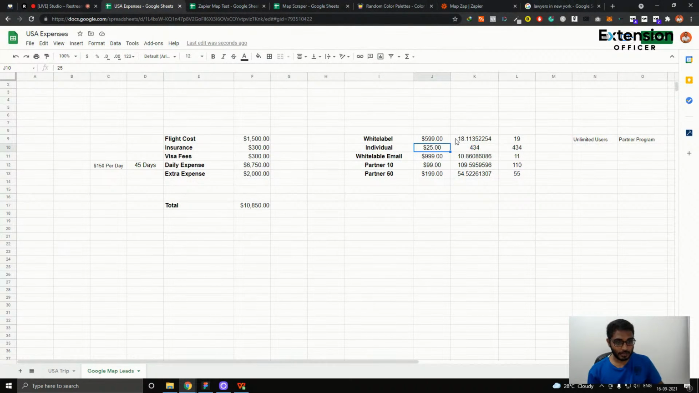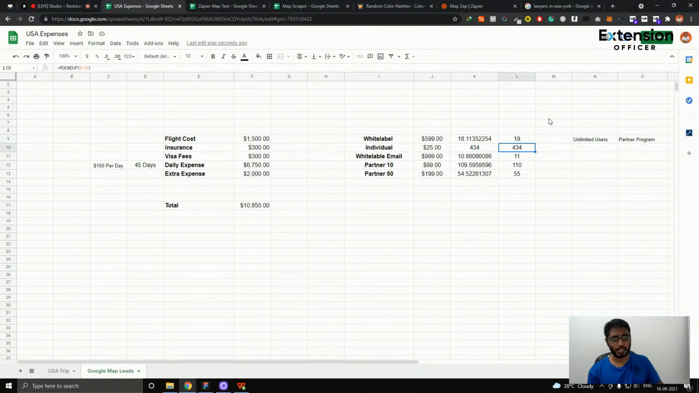So this I've just calculated based upon if I would need 19 white label users at this price point to get this amount of money, and I would need 400 users at $25 to get this amount of money.